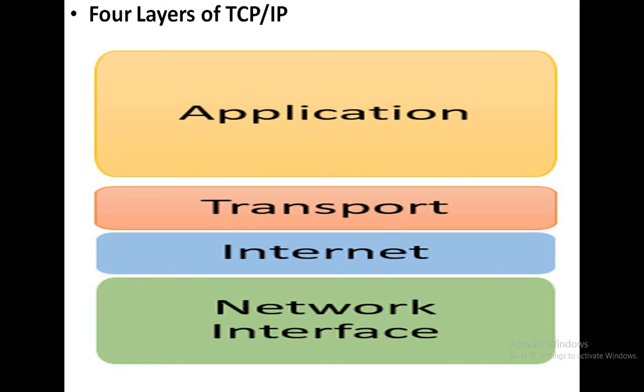That means the network layer is responsible for transmitting or transferring the data packets one by one from one location to another location with a minimum number of errors and with an easy path, which is easy for transmitting the message or data from one location to another location. So this is the functionality of the internet layer.